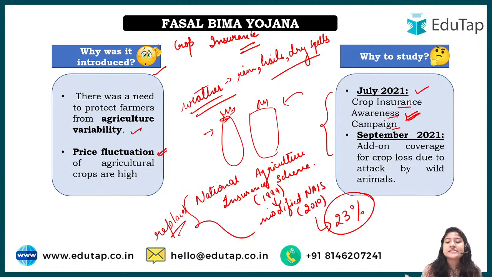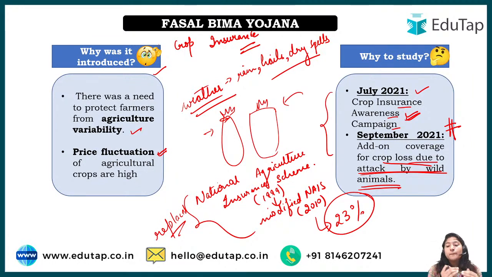Apart from that, in September, why was it in the news? And mind this is very important, because one more clause has been added to this scheme, that it will also cover the losses due to attacks by wild animals. What is this? Basically, until September 2021, every insurance has some terms and conditions, right? In which conditions they will give the insurance and in which they won't.